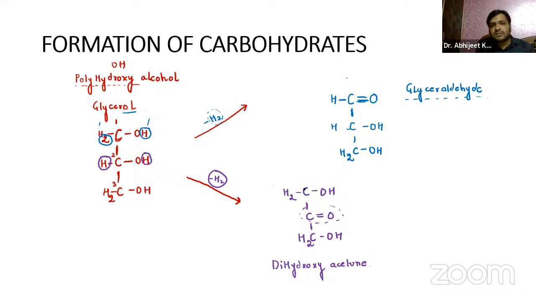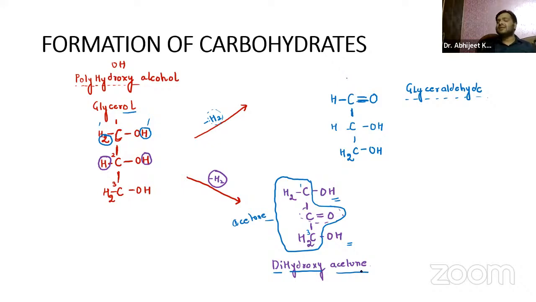Now remember, guys, this structure is the structure of acetone. On the first carbon and the third carbon of acetone, we have an OH group. So it is dihydroxyacetone. It is dihydroxyacetone, guys. So again, we have the aldehyde derivative,